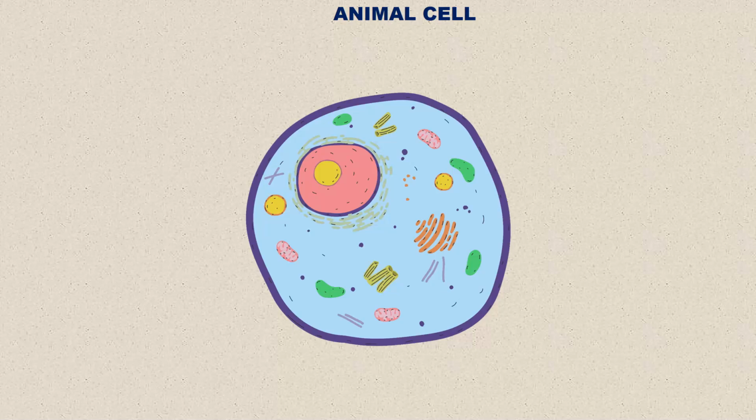Let us look at the animal cell. So this is the animal cell that we have here. Now, very important that we identify the parts. So this outer part is the cell membrane.